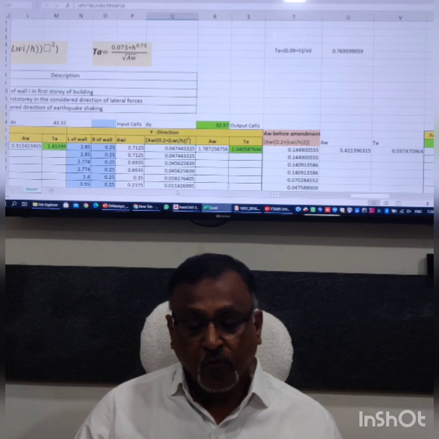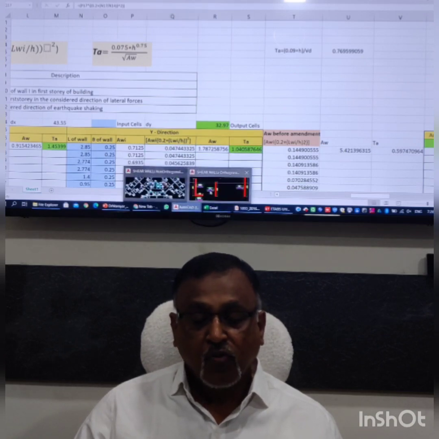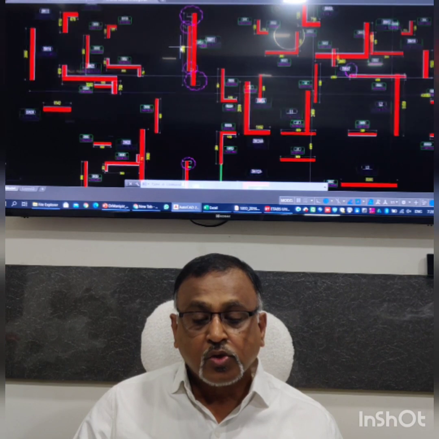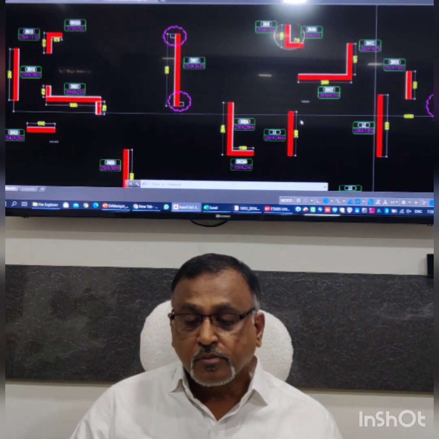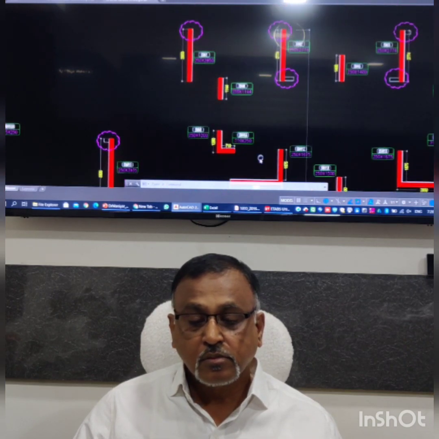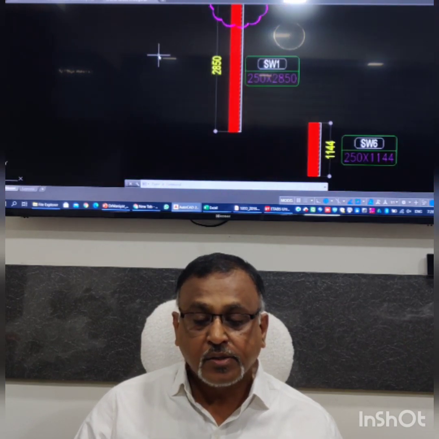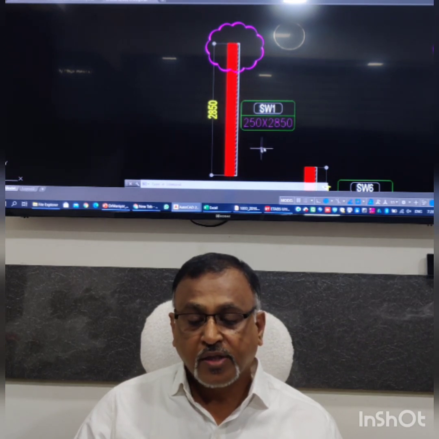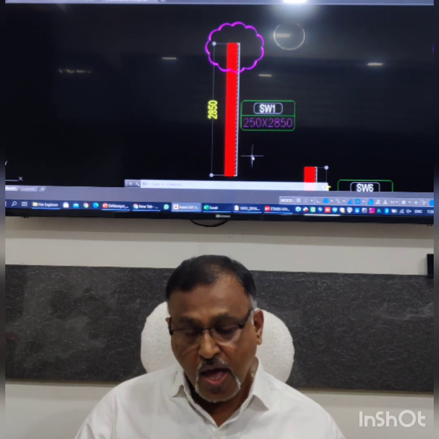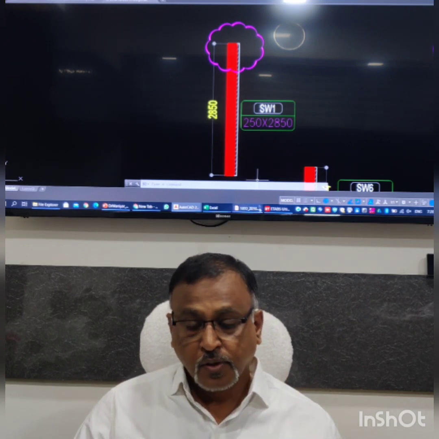So let us look at one sample wall, say in Y direction, 2.85 wall. You look at this, its length is 2850 and breadth is 250 at the first story.